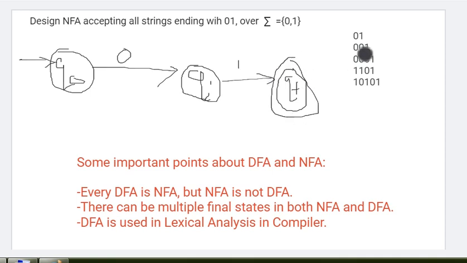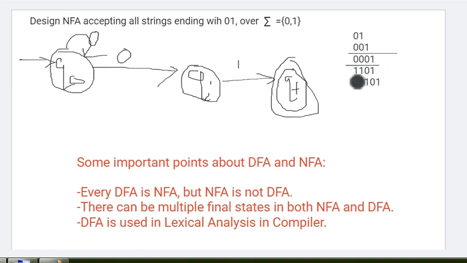Let's check the second set, 0 0 1. If it is 0 and q1, then after that the ending should be 0 1, so we cannot compromise here. So we will put a loop at q0 for 0. At the end, it will go to the q1 state, and when 1 is coming, it will move to the final state. So this is also possible here.